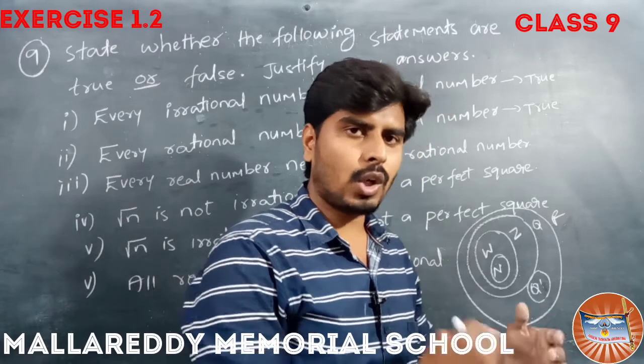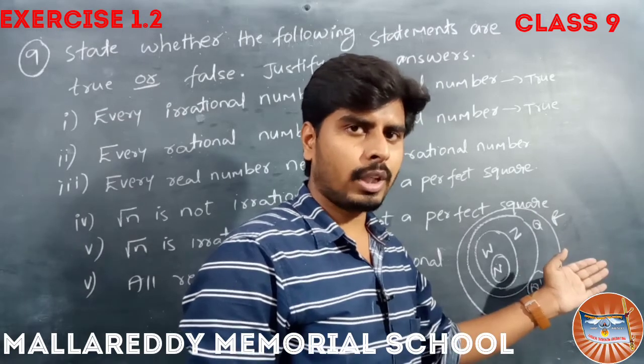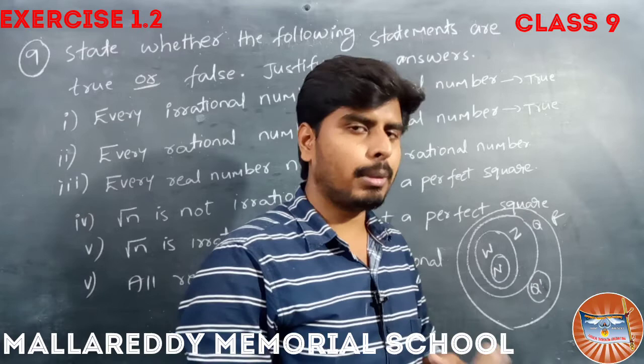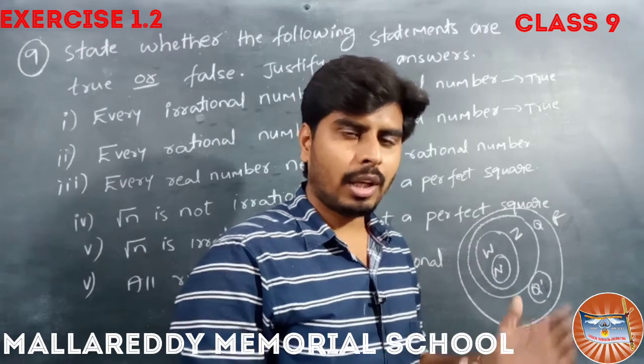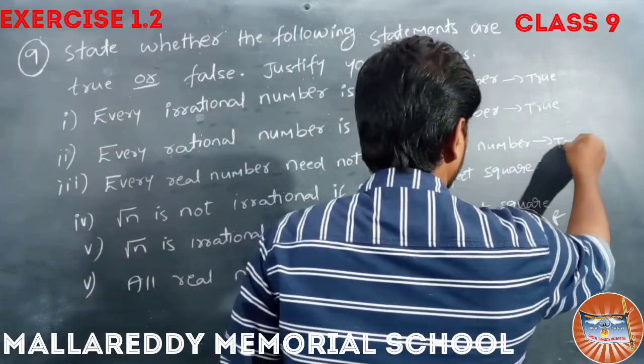The combination of rational numbers and irrational numbers is called real numbers. If I say real numbers, it may be irrational, may be rational. So it is also true here.